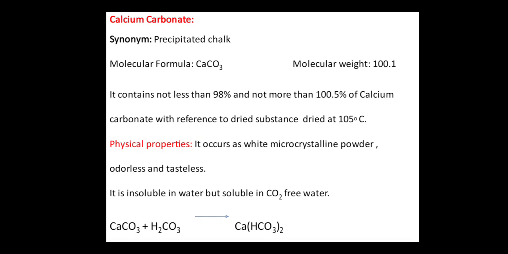The inorganic compound calcium carbonate. Its synonym is precipitated chalk. Molecular formula is CaCO3. Its molecular weight is 100.1. It contains not less than 98% and not more than 100.5% of calcium carbonate with reference to the dried substance dried at 105 degrees centigrade.